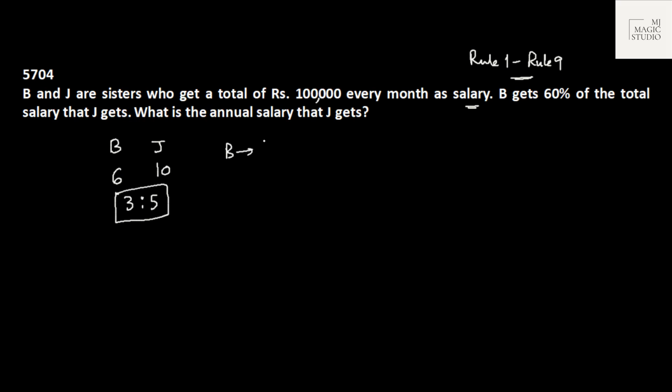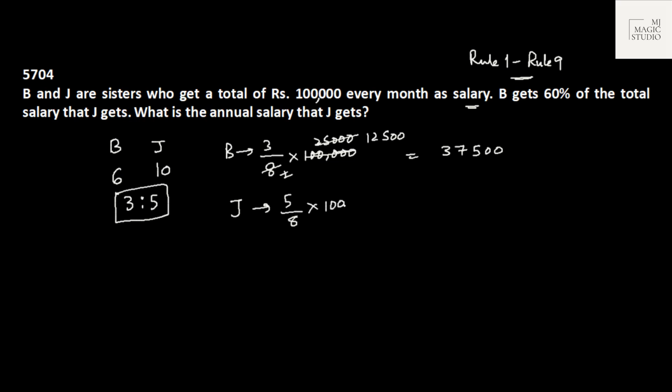So salary of B would be 3/8 of 1 lakh. 1 lakh divided by 8 is 12,500, into 3 is 37,500, and J should get 5/8 of 1 lakh.